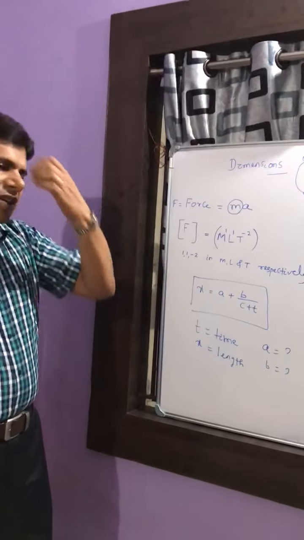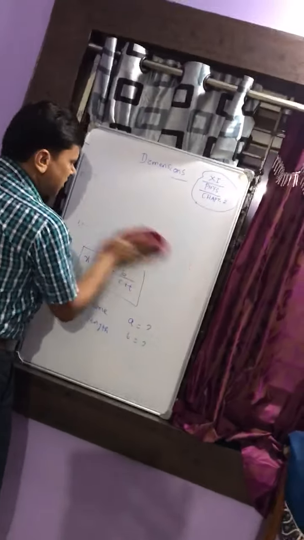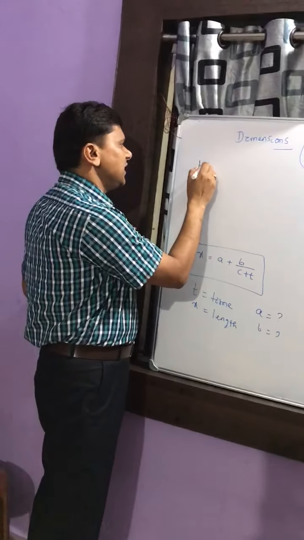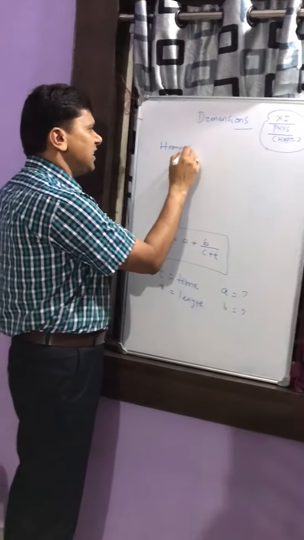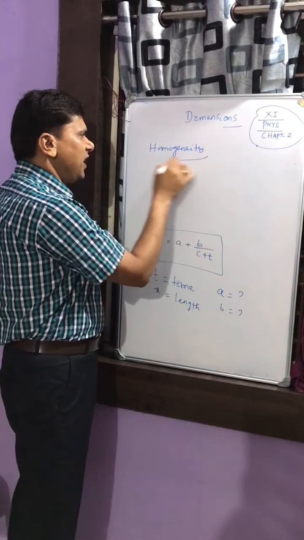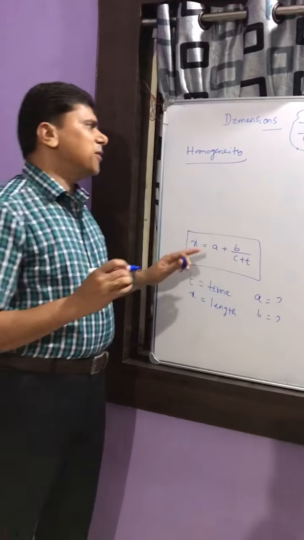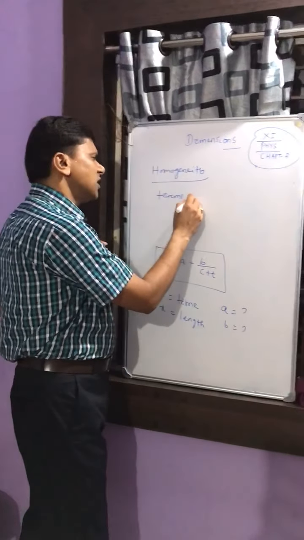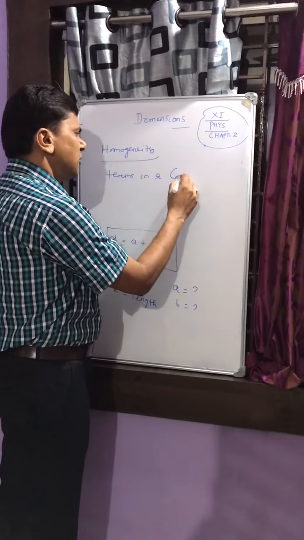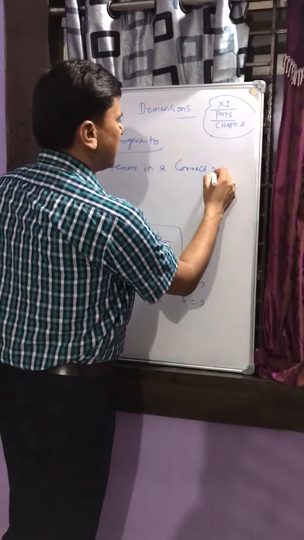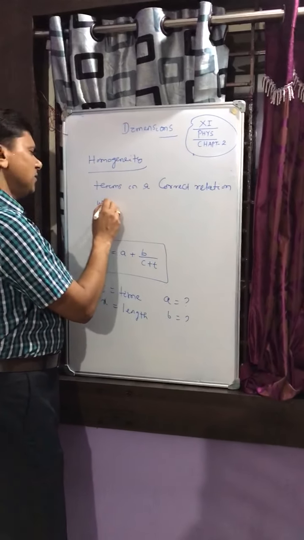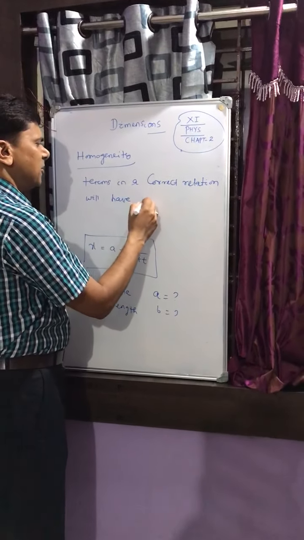Here we follow a very simple principle called the principle of homogeneity. This principle says that in a correct relation, all the terms will have the same dimensional formula.